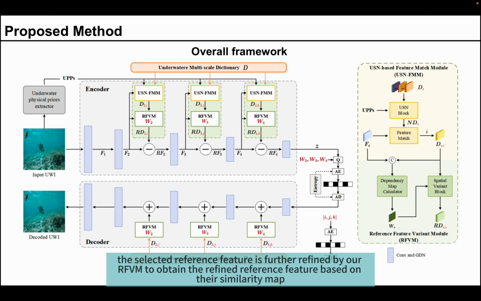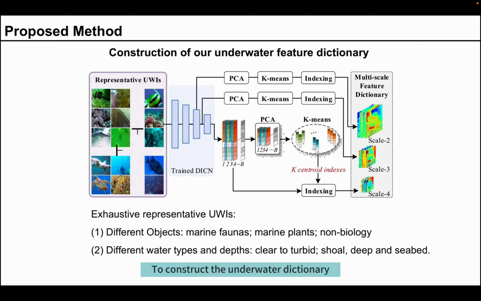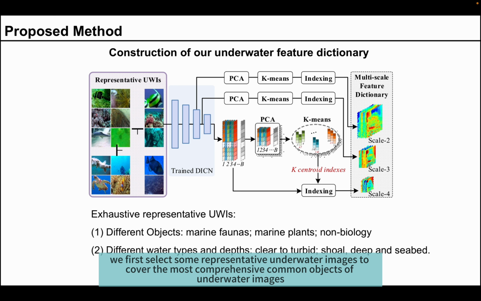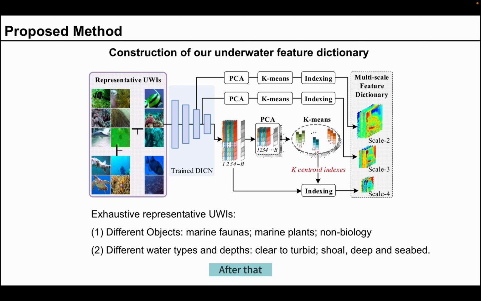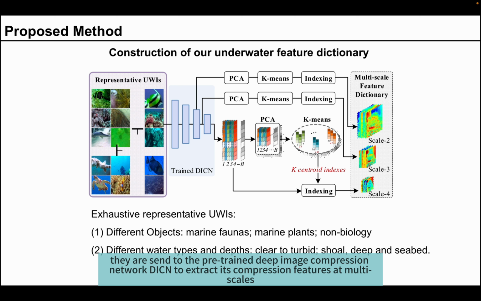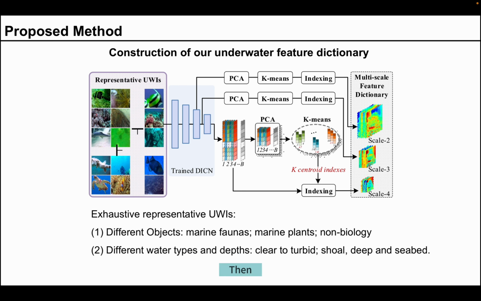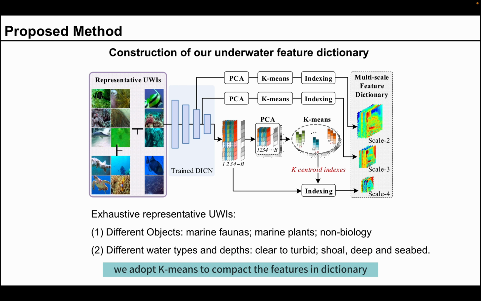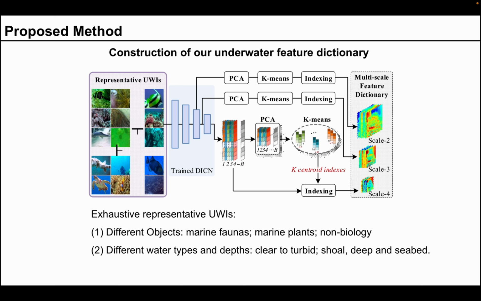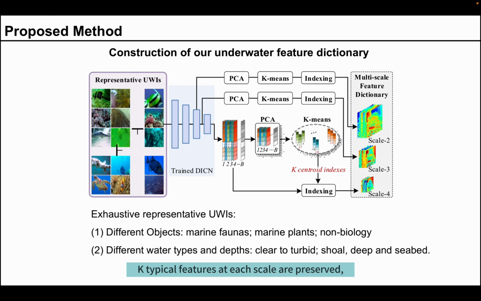their similarity map. To construct the underwater dictionary, we first select some representative underwater images to cover the most comprehensive common objects of underwater images. After that, they are sent to the pre-trained Deep Image Compression Network, DICN, to extract its compression features at multiscales. Then, we adopt k-means to compact the features in the dictionary. Finally, k typical features at each scale are preserved, constructing our multiscale feature dictionary.